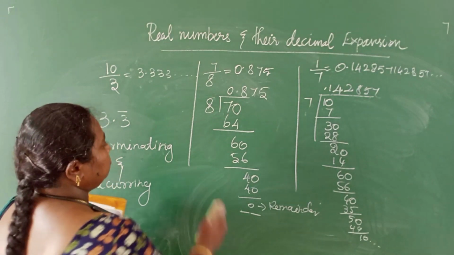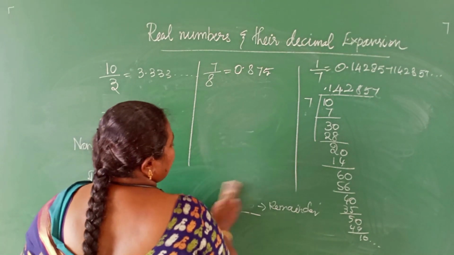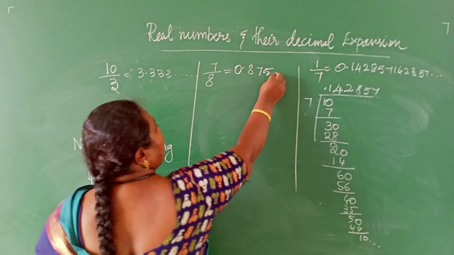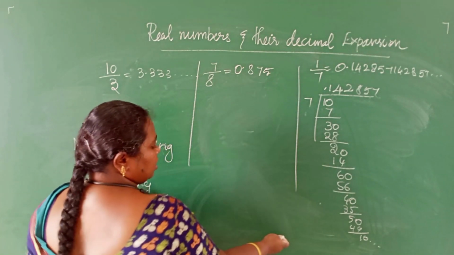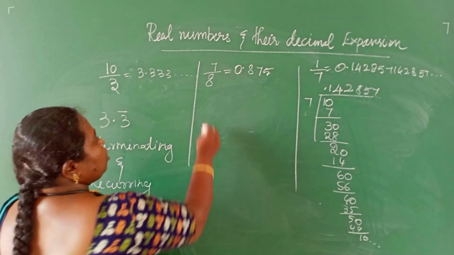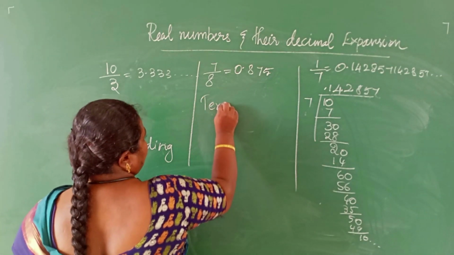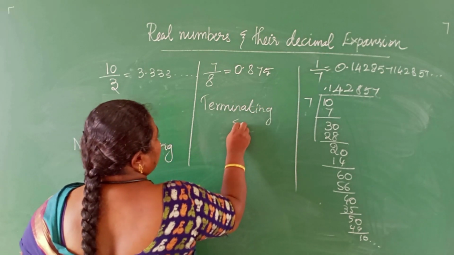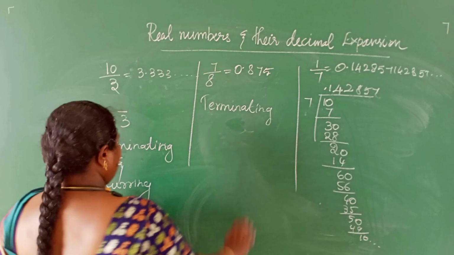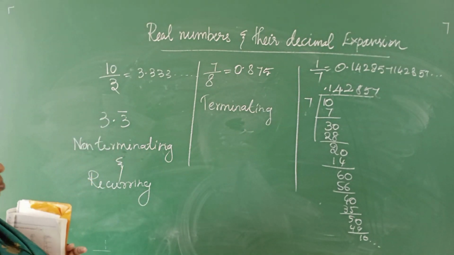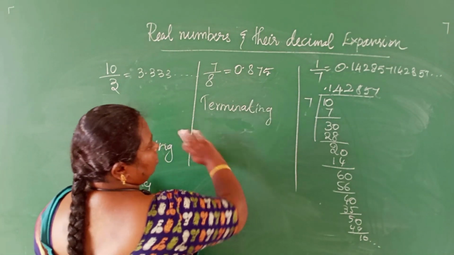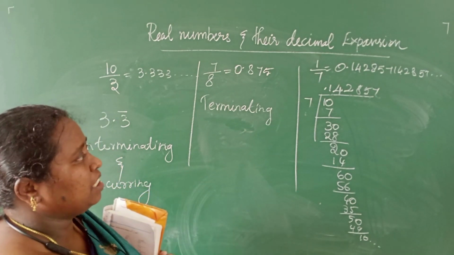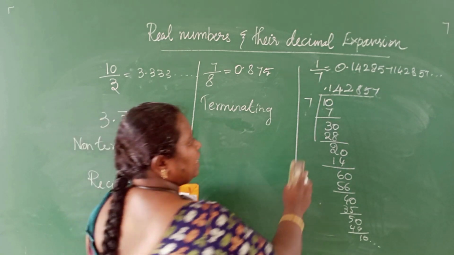The next one, 7 by 8. That number is a terminating number because we got the remainder as 0. So this is terminating, and there is no recurring also. For a terminating number, there is no need to check whether it is recurring or non-recurring. It is terminating, which means it has an end.